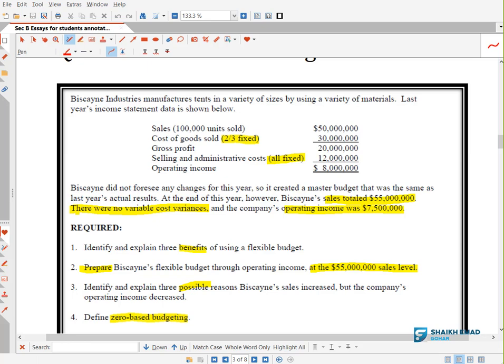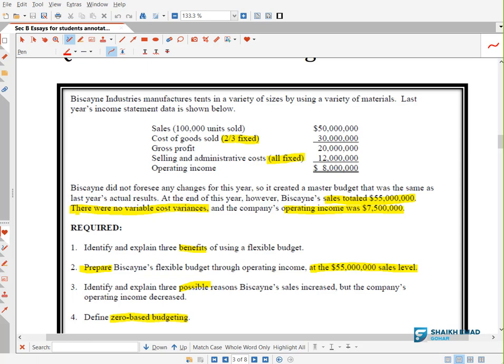What can happen? Remember, from the last class we discussed something. What was that? If you do this, what is the chance? What is the risk? Very nice. The risk is budgetary slack. Okay, what is the slack? When you overstate your expenses or understate the revenue while making your budget. Getting it? Why do we do this? To make the targets easily achievable. Remember? Okay, and how to avoid the budgetary slack?